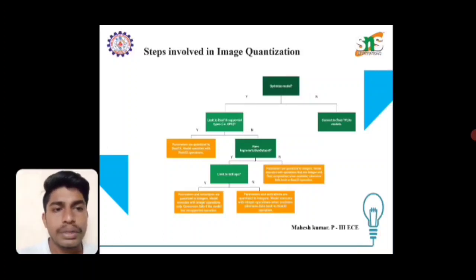The limit to int 8 ops is converted into two types. The first one is where the parameters and activations are quantized to integers. The model executes with integer operations only. Conversion fails if the model has unsupported operations. In the second, parameters and activations are quantized to integers. The model executes with integer operations when available, otherwise falls back to float 32 operators.